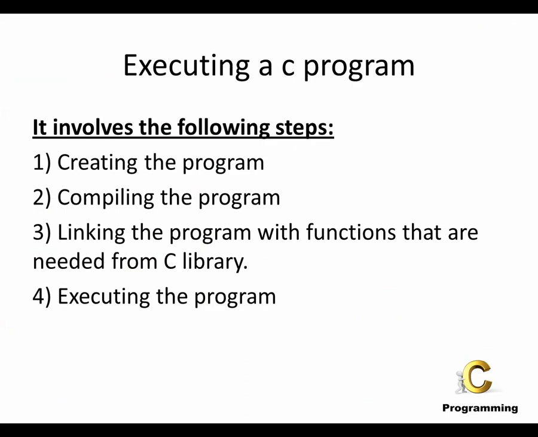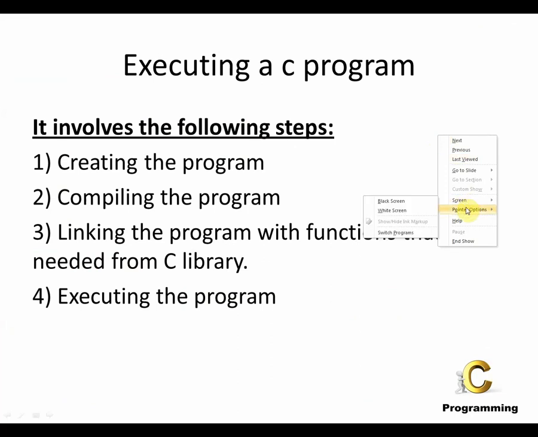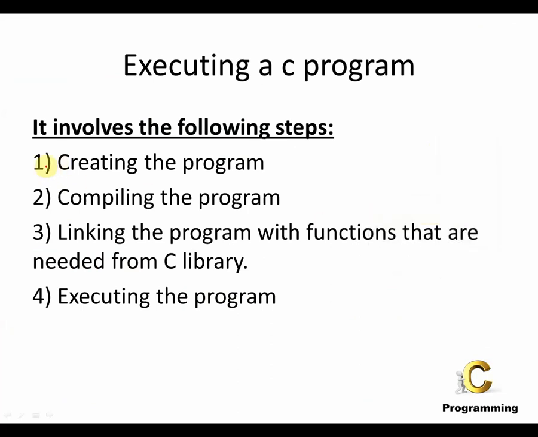Let us continue. Whenever we say we are executing a C program, which are the different steps involved? I have listed the steps involved in executing a C program. The first step is creating the program. The second step is compiling the program.